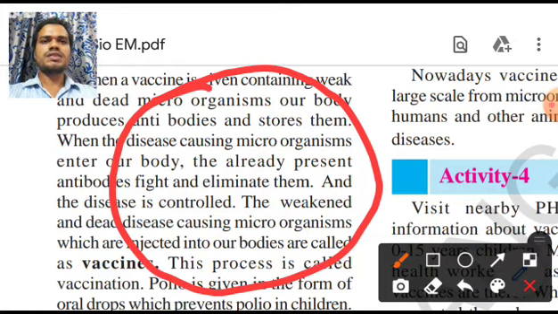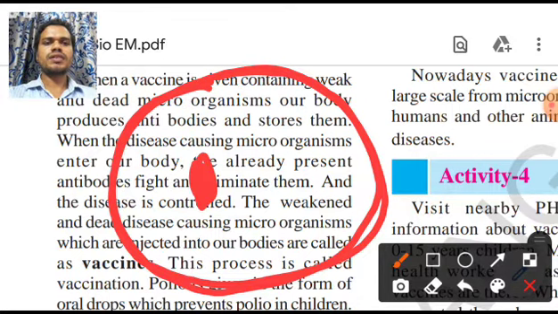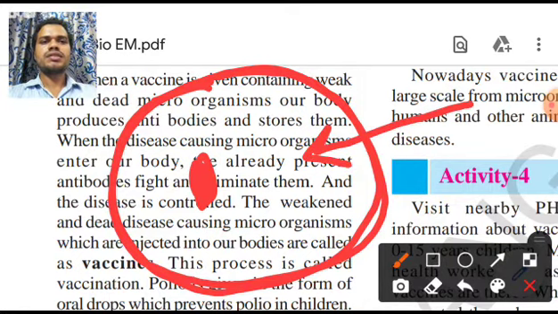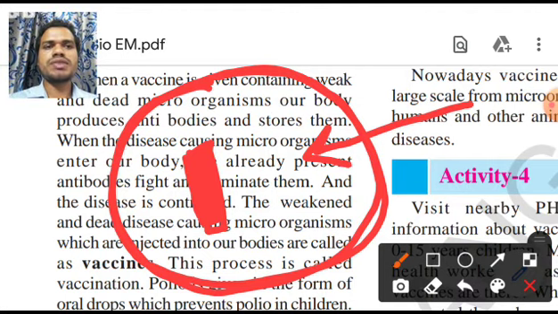Okay, or otherwise this is your country. Here there is a soldier. And one thief is coming here, or otherwise one terrorist is coming here. See, are these soldiers directly coming without any protection? No, they will not come without any protection. They have some protection, they have some knowledge.